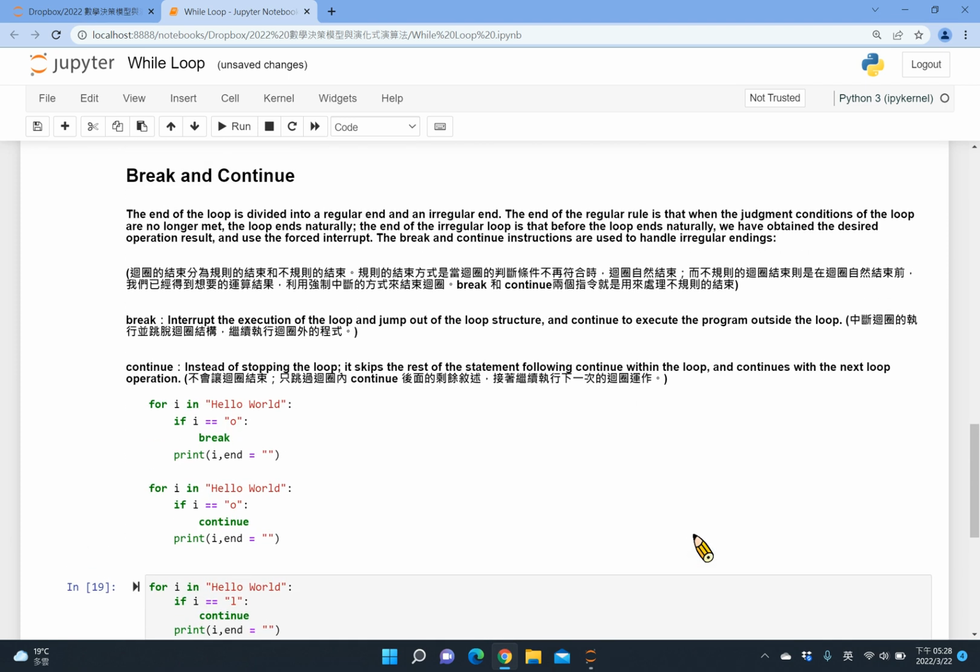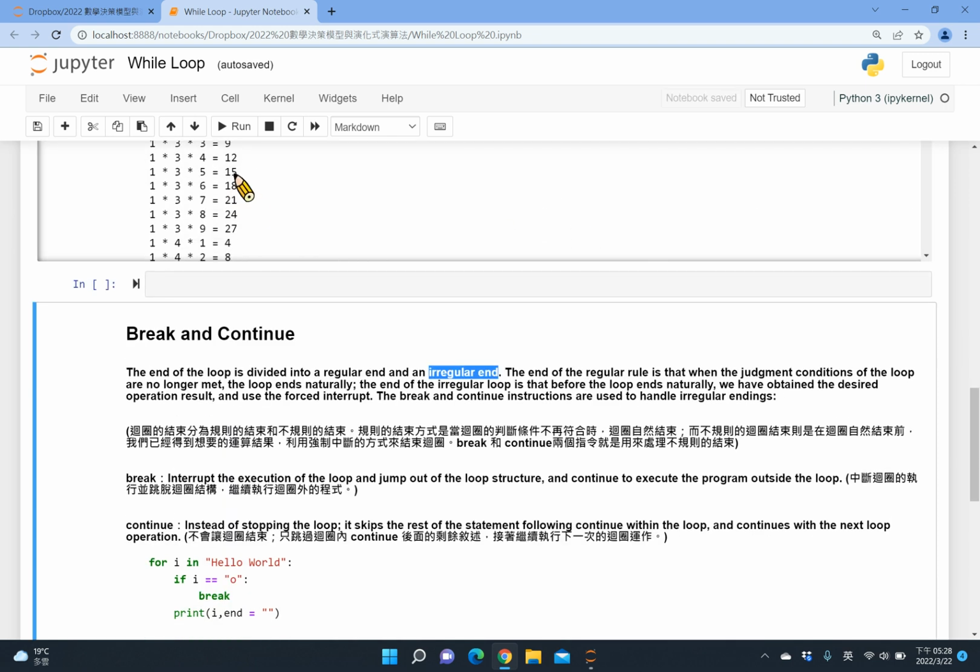The last topic I want to share with you is break and continue. When you write loop code, actually we separate to regular end and irregular end. Regular end, like what we set up here, I have a range of the variable value. For example, A from 1 to 9.